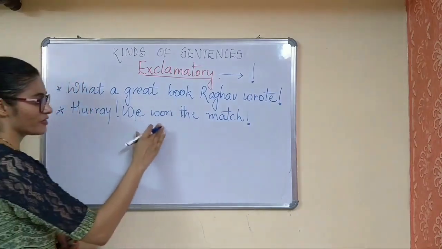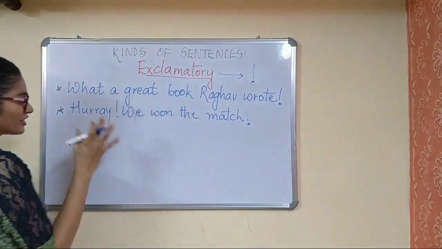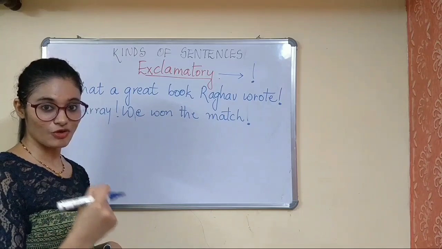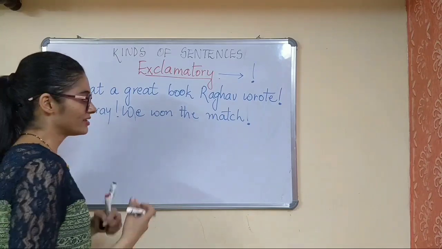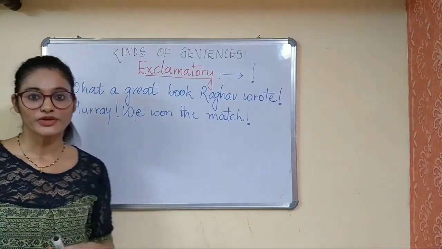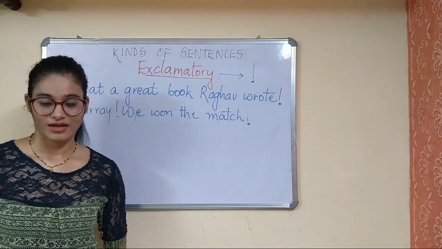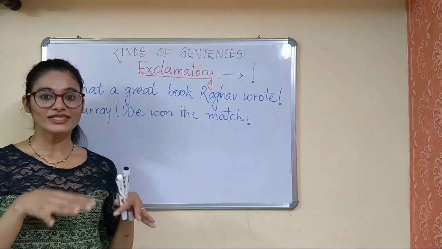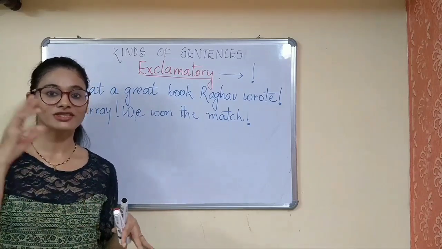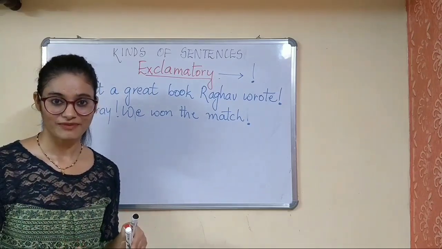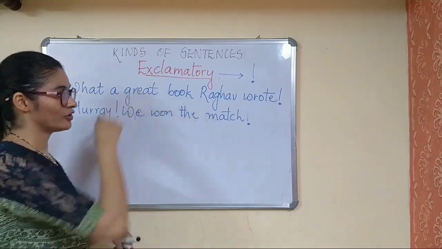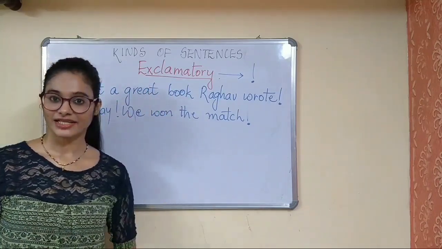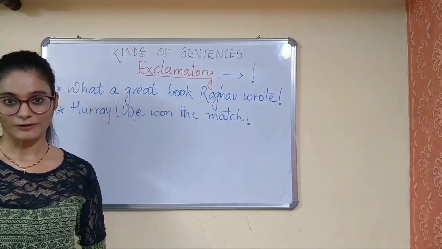So hooray, we won the match. So here also my strong emotions of happiness, joy can be seen. Similarly, when we say, what a beautiful weather, how beautiful she's looking today. Okay, all these kind of sentences which show strong emotions, they fall under the category of your exclamatory sentences. And exclamatory sentences, they end with your exclamation mark.